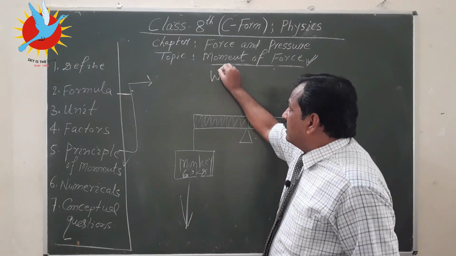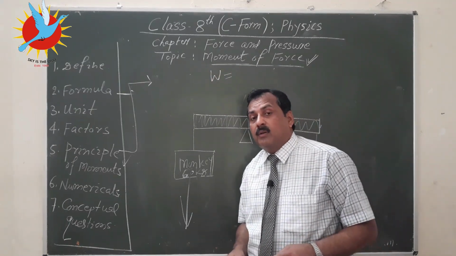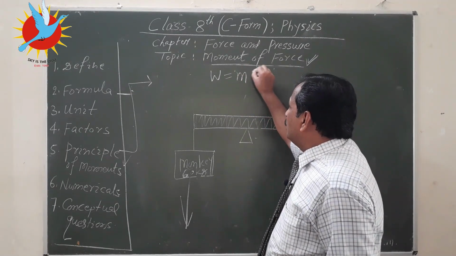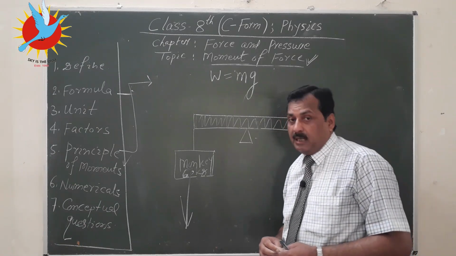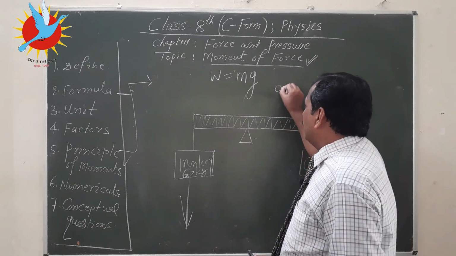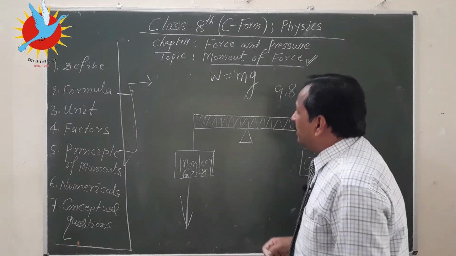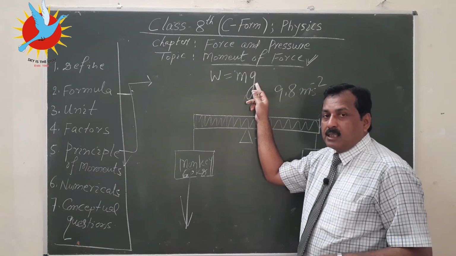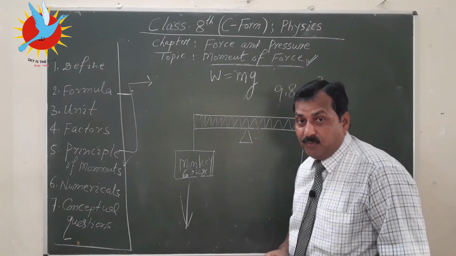If weight is represented by W, the formula of weight is W equals mg. What is this g? g is acceleration due to gravity, and its value is 9.8 meter per second square. So mass multiplied by acceleration due to gravity is weight, and weight is a kind of force.